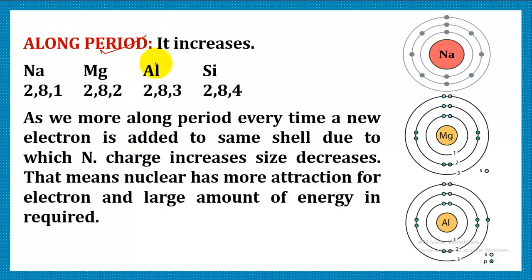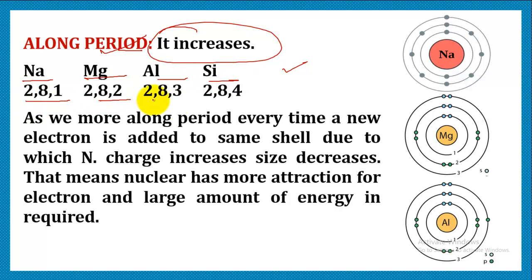Now let us see how it varies along a period. Along a period, it increases. Let's consider the third period, in which we have sodium, magnesium, aluminium, silicon, and these are their respective configurations. As we are moving along the period, every time a new electron is added to the same shell, and addition of an electron to the same shell means nuclear charge increases, due to which the size decreases.